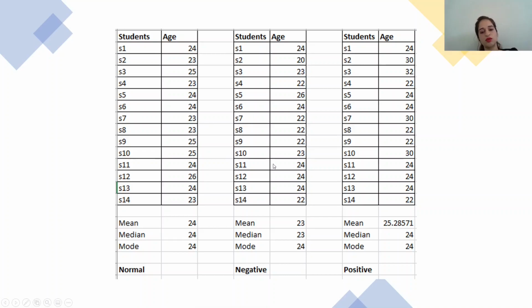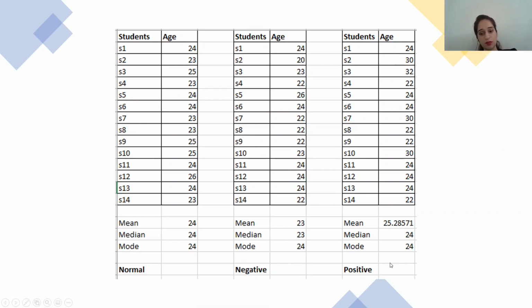Now let's talk about negative, where the mean has moved to the lesser side, so it has moved negative. So the mean comes as 23, and the median also decreases to 23. In this, since we have more students of lesser age, say 20, the mean has decreased.